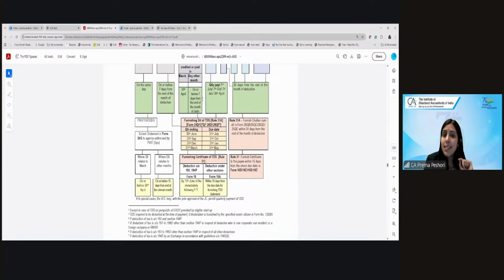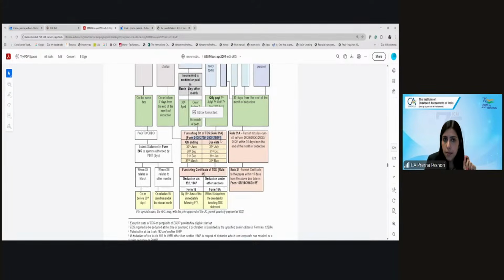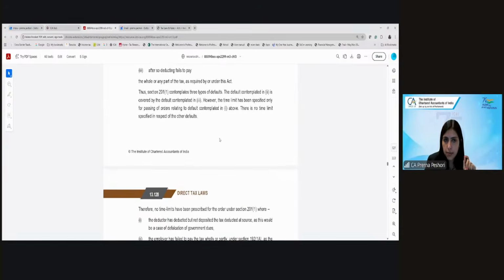And remember these statements, 24Q, 27Q, 26Q, 26QF, if they are not submitted on time, what are the consequences? Let us have a look at it.